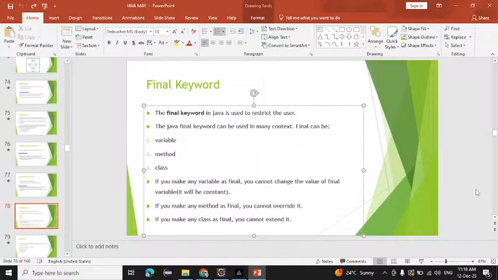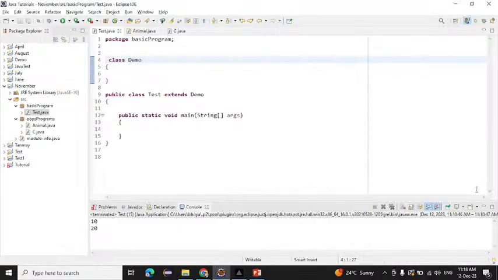No, it will not be overloaded if you change the return type. All must be the same; only then will it be overloaded. Does anyone have any other doubt?